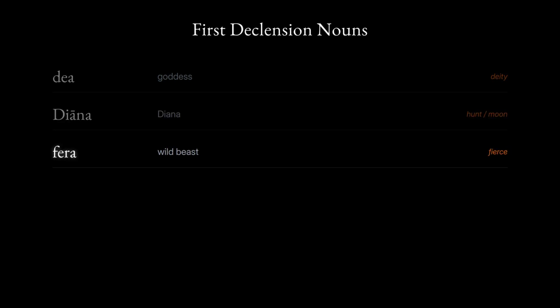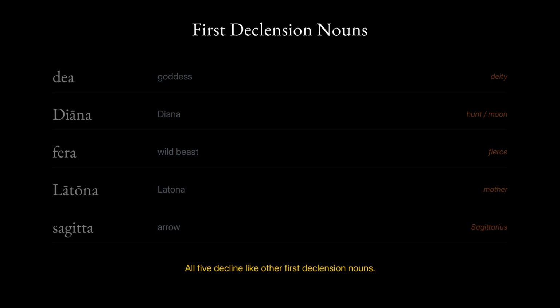Five new first declension nouns for this lesson. Dea means goddess. Think of the English word deity. Diāna. Diana, the Roman goddess of hunting and the moon. Fera, a wild beast. The English word fierce shares this Latin root. Latona. Latona, the mother of Diana in Roman mythology. Sagitta, an arrow. This word gives us the constellation name Sagittarius. All five decline like other first declension nouns you already know.